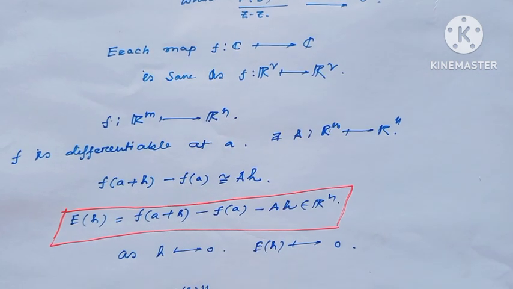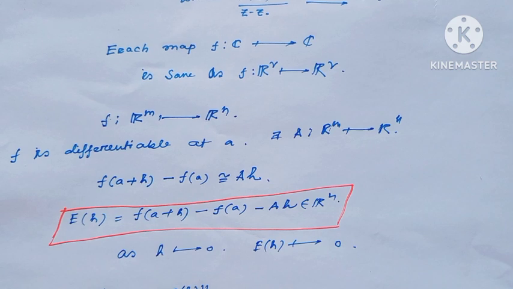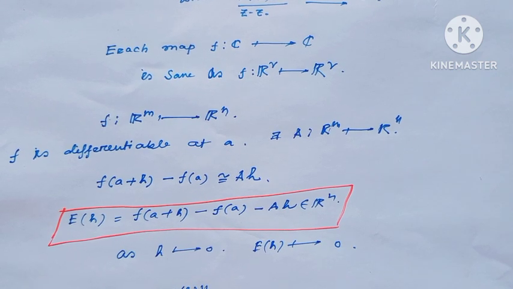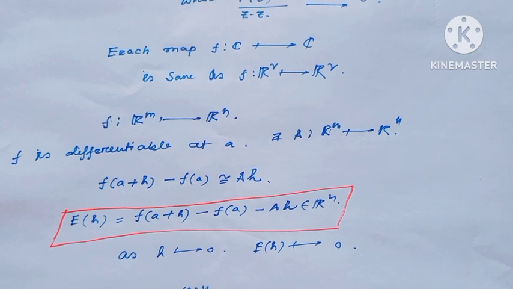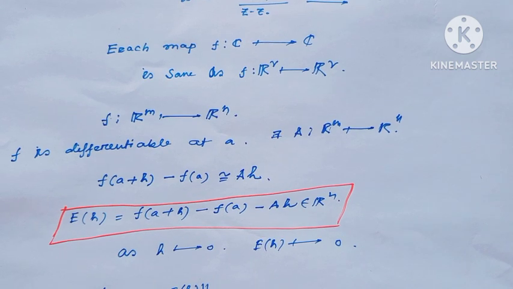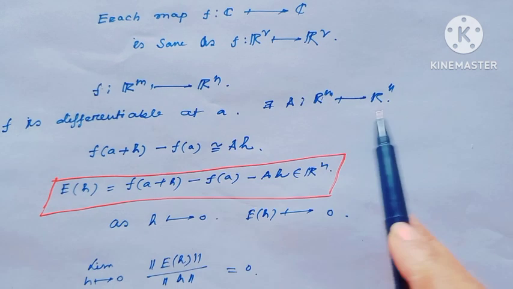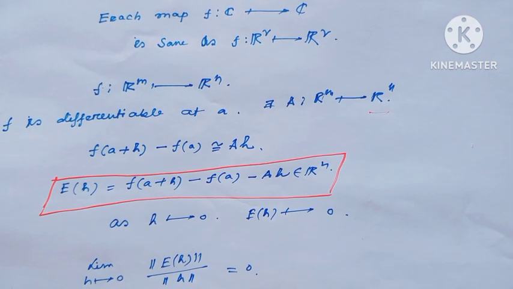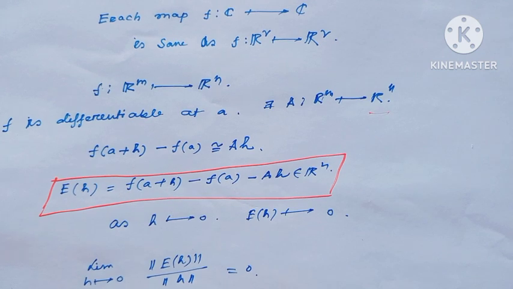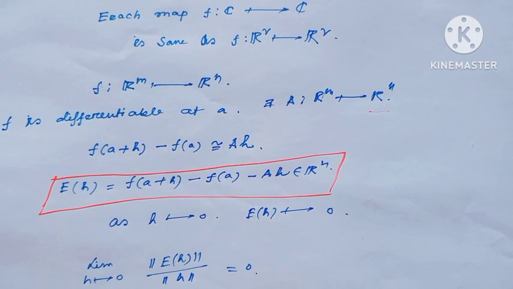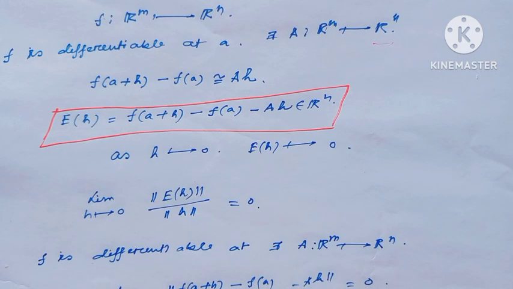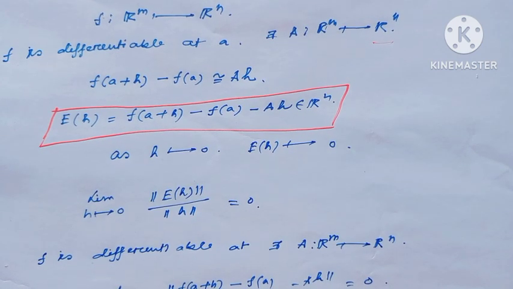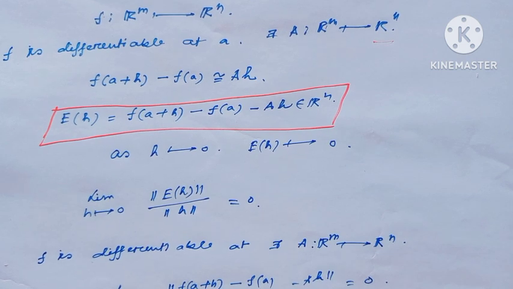Since this is approximate, there exists an error E(h), where E(h) equals f(a+h) minus f(a) minus Ah, which belongs to Rn, and as h tends to 0 this error goes to 0. That means the limit as h tends to 0 of norm of E divided by norm of h is equal to 0.